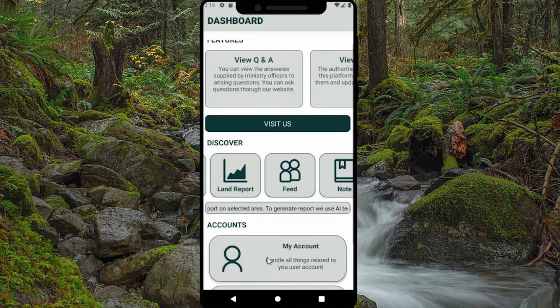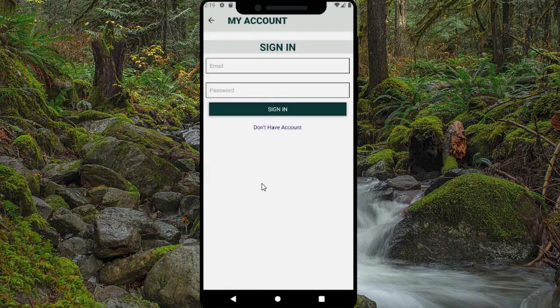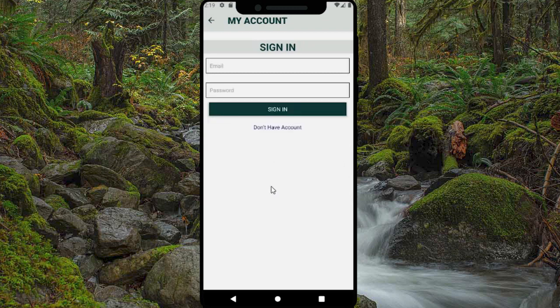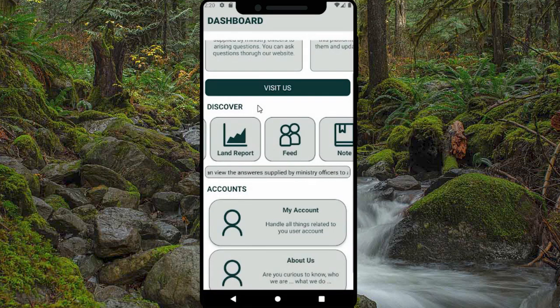Now let's focus on the account management part. If you don't have an account, you can sign up. After successful sign up, your password will be sent to your email. I already have an account, so I am using that account to sign in. After successful sign in, two more features are unlocked. Let's see what those are.